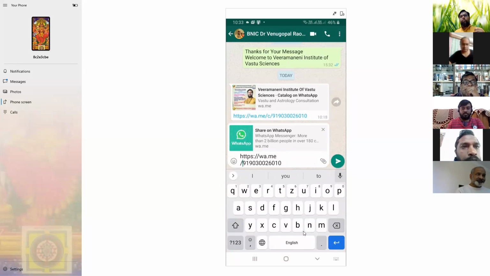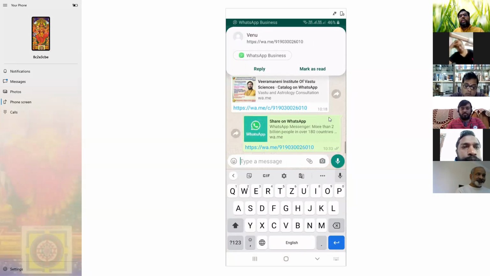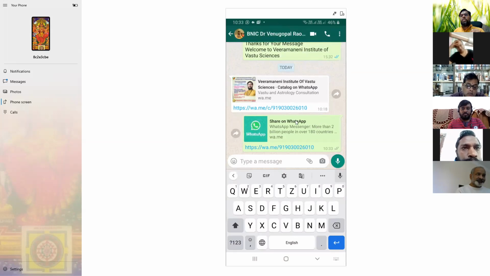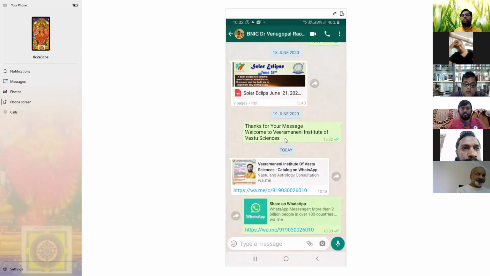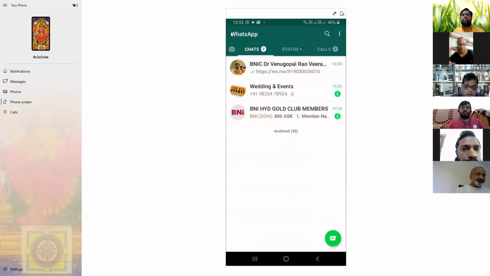Yes, sir. To whomever you want to send a message, you need not save their number. On WhatsApp, you can put their number in a link that goes directly to a message. When they click this one, it will directly go to the WhatsApp. When you put it in a catalog, it goes directly to the person on WhatsApp. Okay, sir.